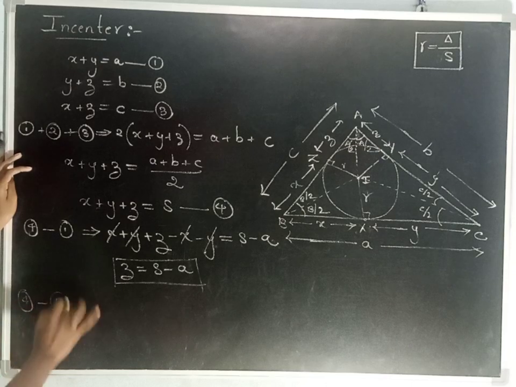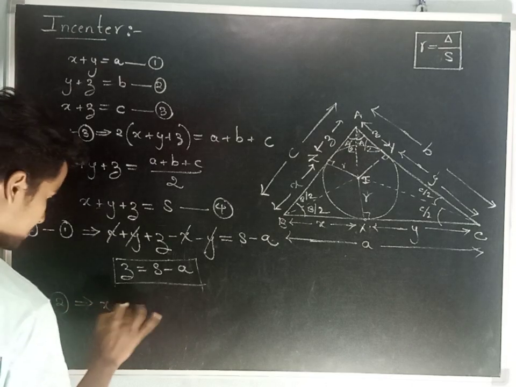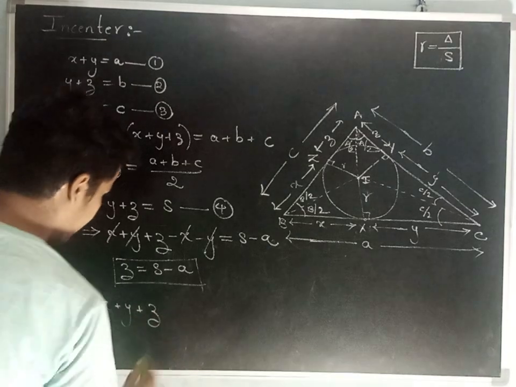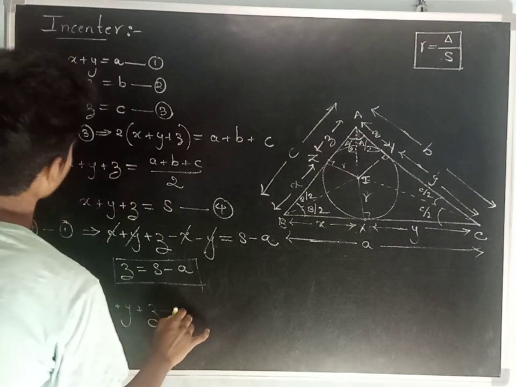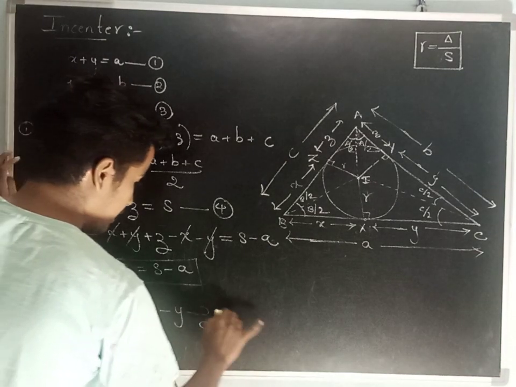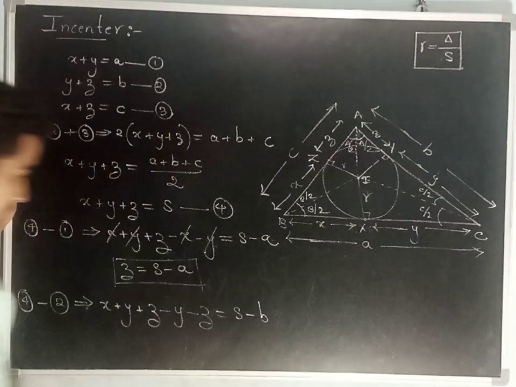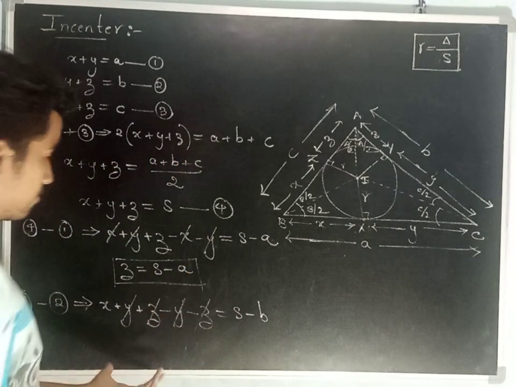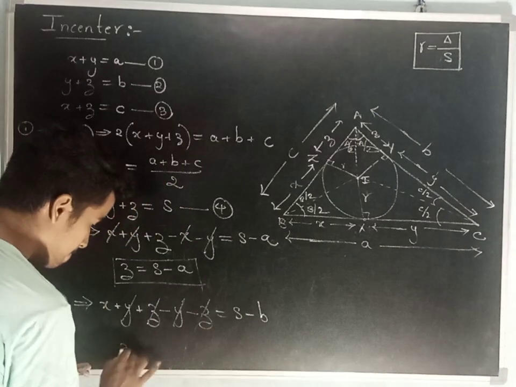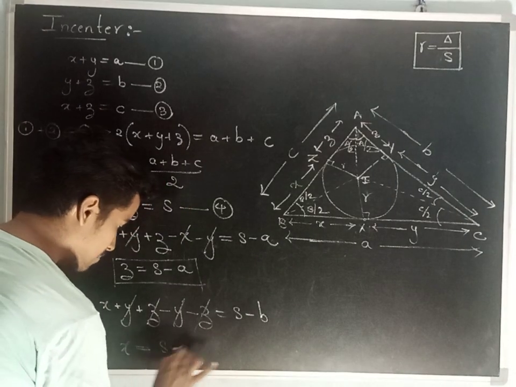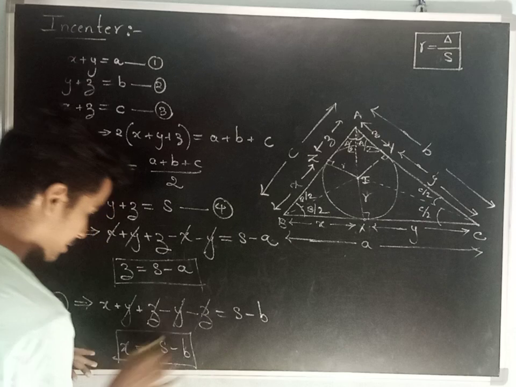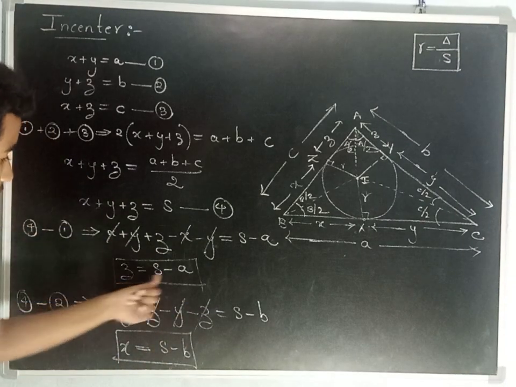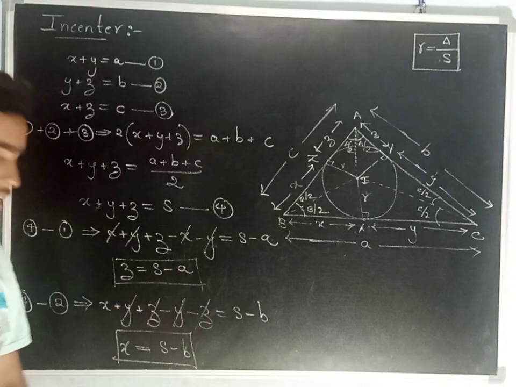Now, equation 4 minus equation 2. x plus y plus z minus y minus z is equal to s minus b. yz gets cancelled. Finally, x is going to be s minus b. Z is going to be s minus a and x is going to be s minus b.